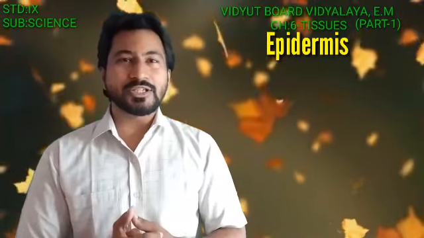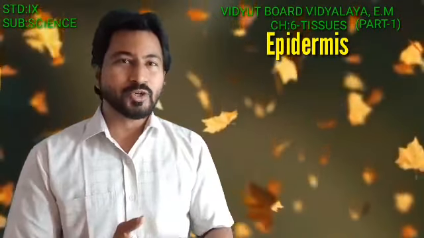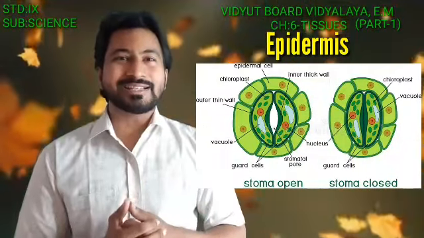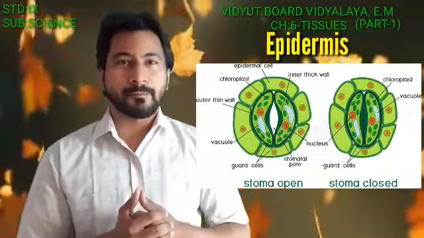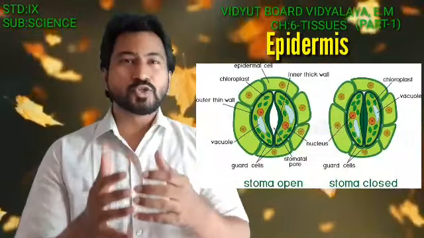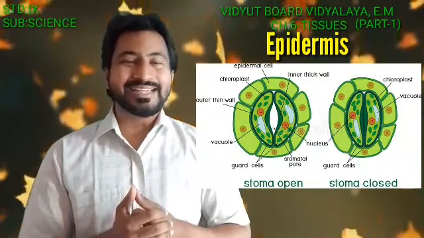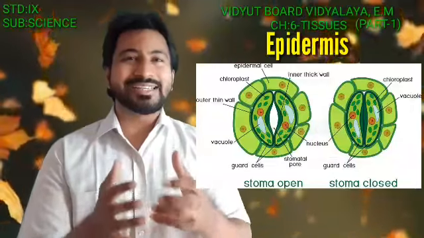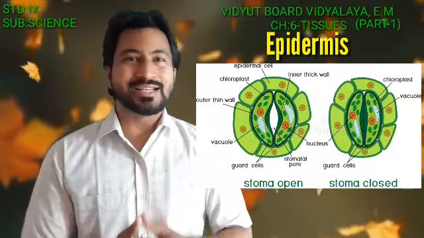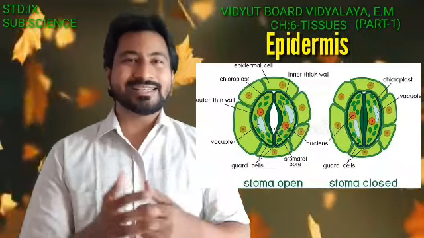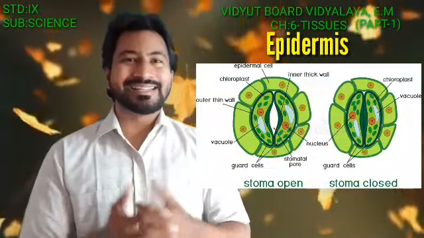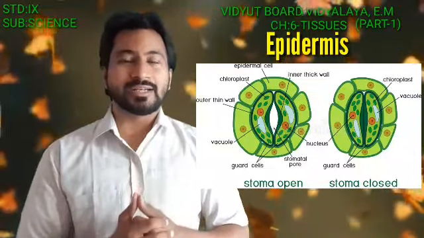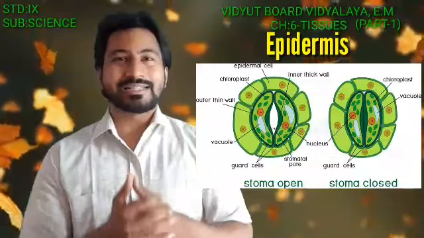Now let us see a typical structure of a stomata. So here is a pictorial representation of the stomata. Now these stomata are minute pores, which are known as the stomatal pore. They are guarded, they are covered by a pair of bean shaped or kidney shaped cells known as the guard cells. And these guard cells are further covered by the accessory cells. And the opening and the closing of the stomata is because of the guard cells.